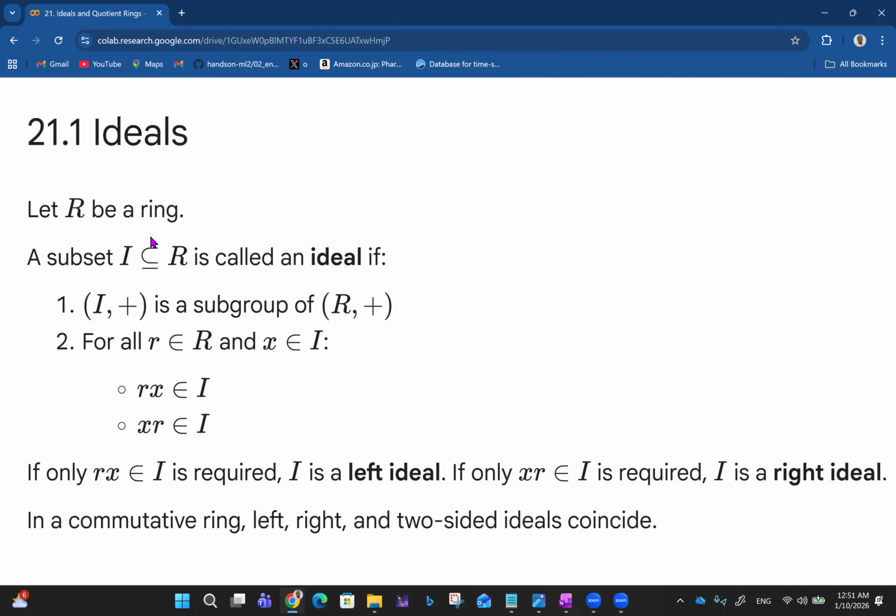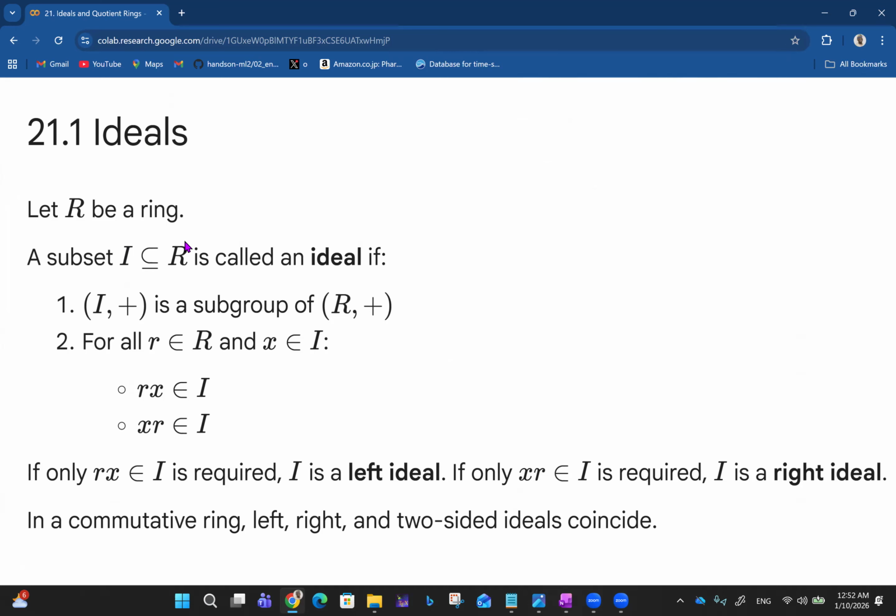For the multiplicative structure, you have two laws of distributivity, the fact that multiplication distributes over addition, and of course, associativity for multiplication. So both additive and multiplicative structures have associativity in common.